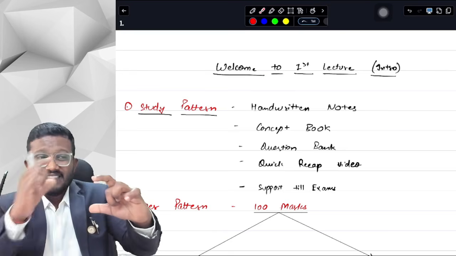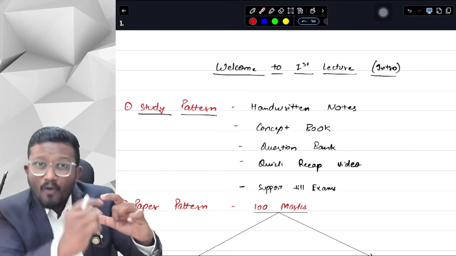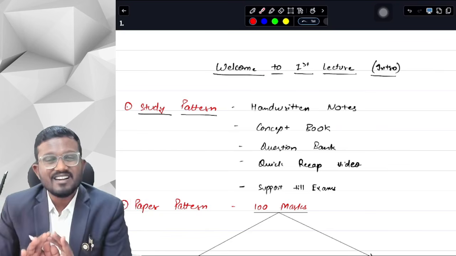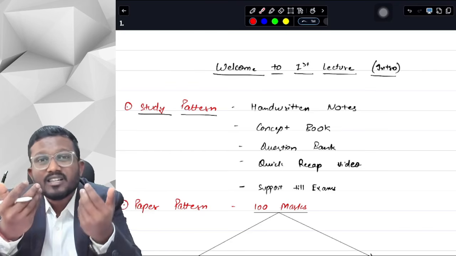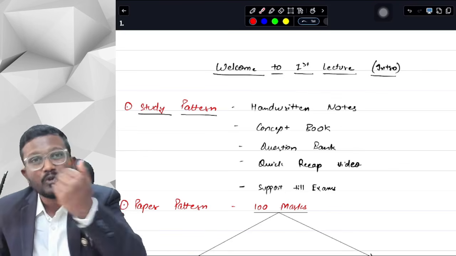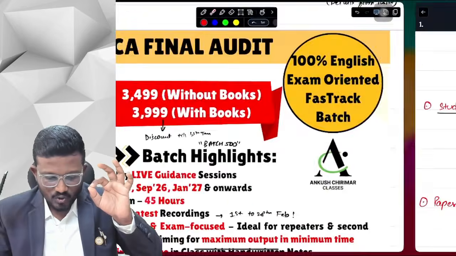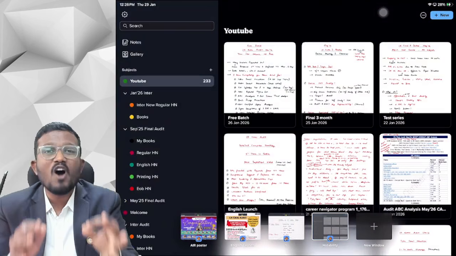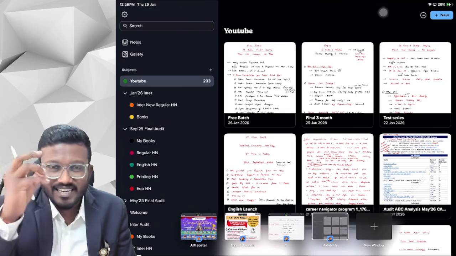Secondly, for all those keywords that we have already studied in the handwritten notes, how do we mention them in our answer sheet? Obviously we cannot just mention the keywords; we have to write some story, some words around them. In what context we have to use the keywords is mentioned in our concept book. Let me show you our concept book as well, just a second, so that you get a feel of how we are going to go about our lecture, concept testing and question solving.